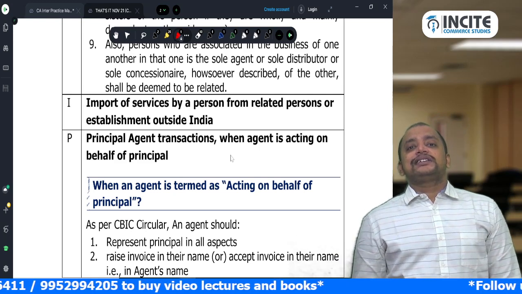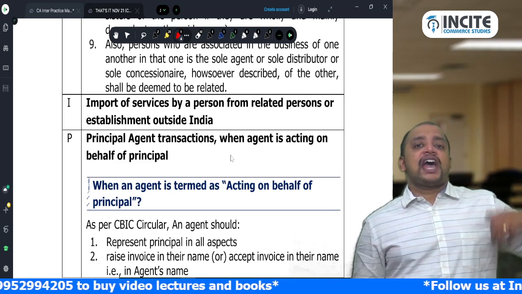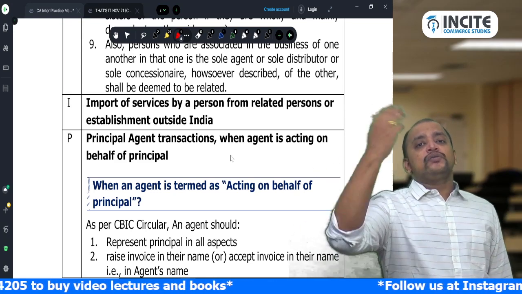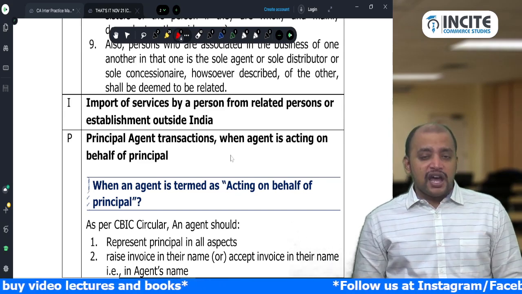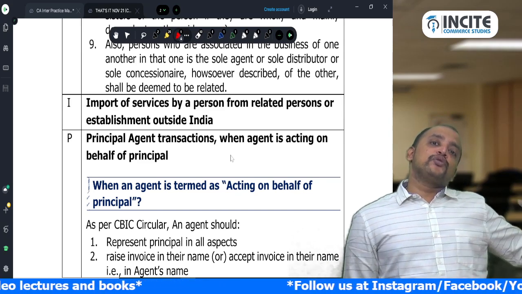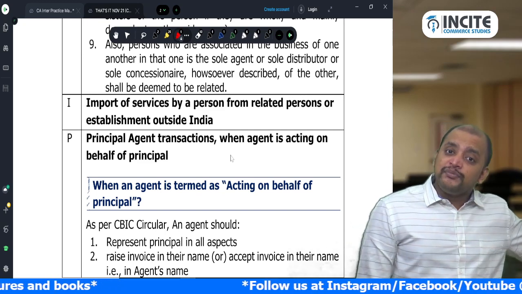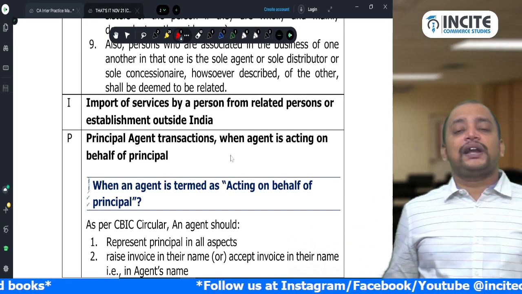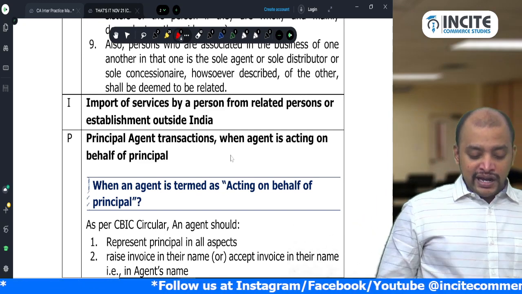In the same way, in a purchase transaction, you are the seller, I am an agent, and I have a principal. You are raising the invoice in my name, which means I am acting on behalf of the principal. So when I am sending the goods to the principal, that will become a principal-agent transaction treated as supply under 7(1)(c). Okay, so that is this.